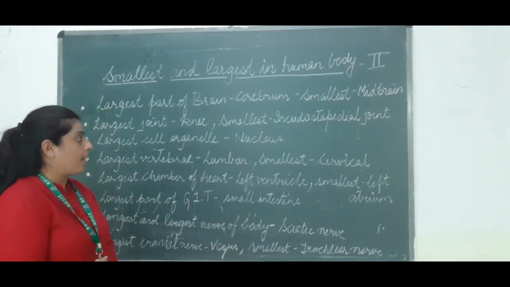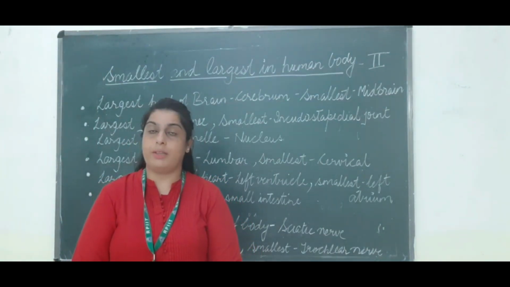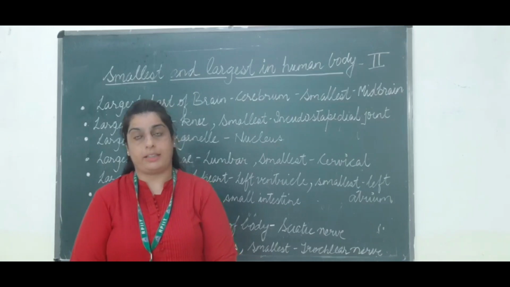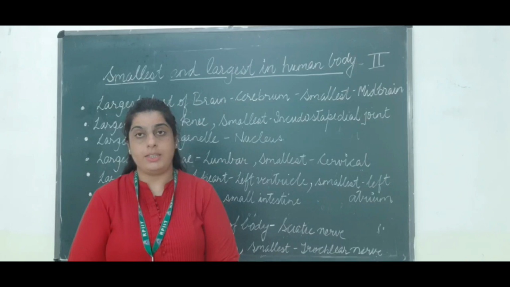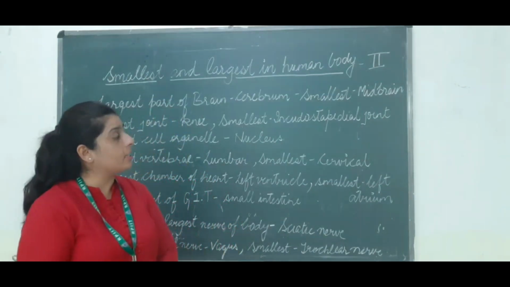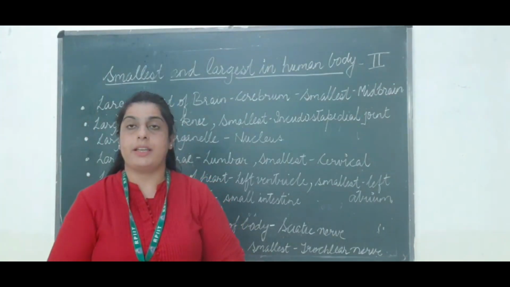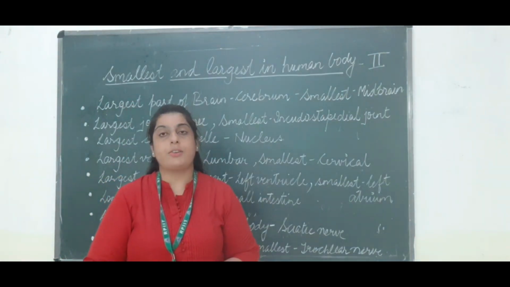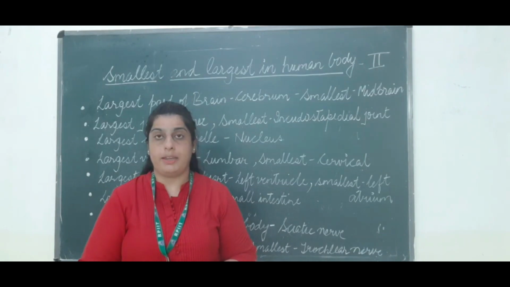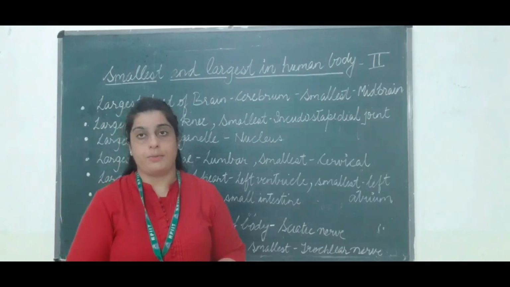First is the largest part of the brain. The largest part of the brain is the cerebrum. It is the part of the brain which is responsible for many activities. Some of them are memory and intelligence, all controlled by it. The next is the smallest part. The smallest part of the brain is the midbrain. It is present in the middle of the brain, and it is the smallest part. Other parts of the brain are the forebrain, midbrain, cerebrum and cerebellum. They are all parts of the brain.